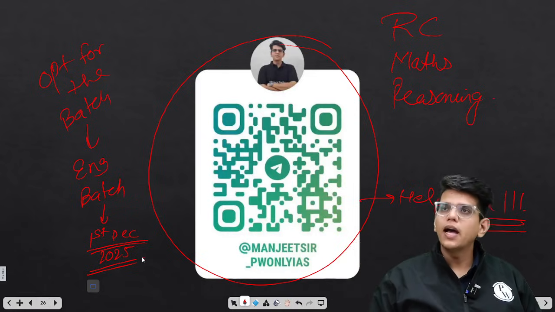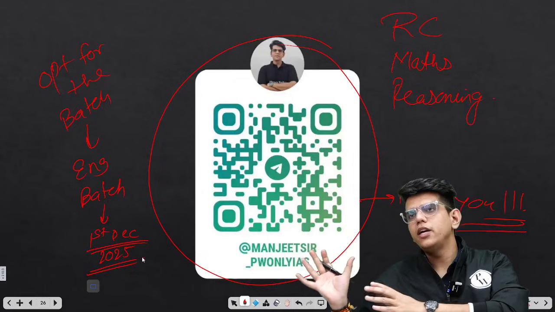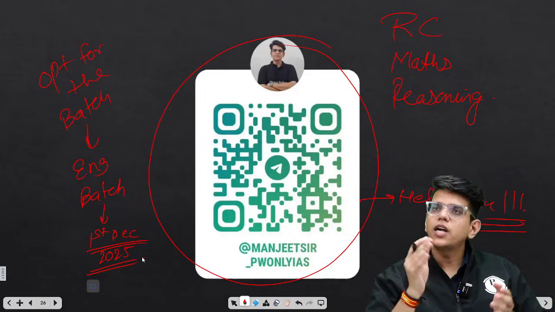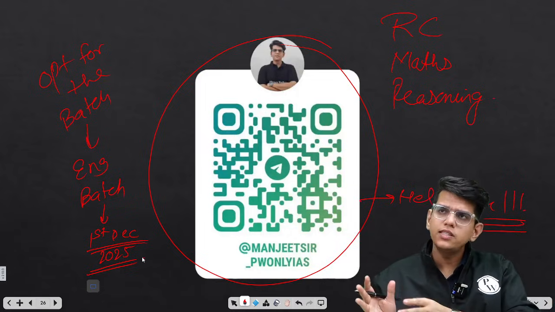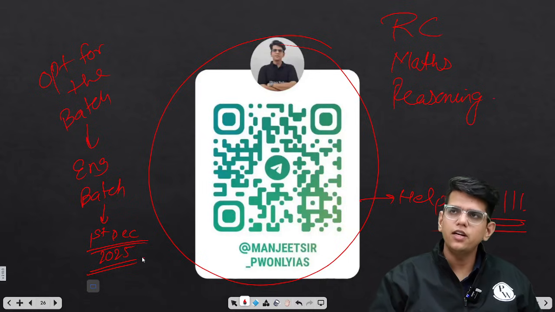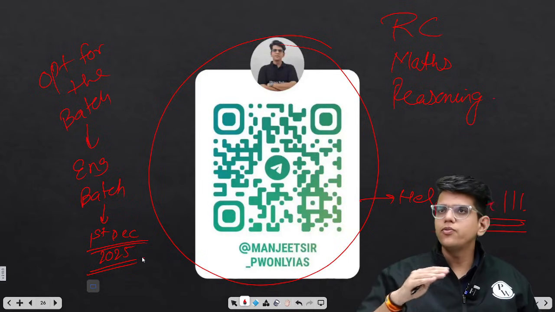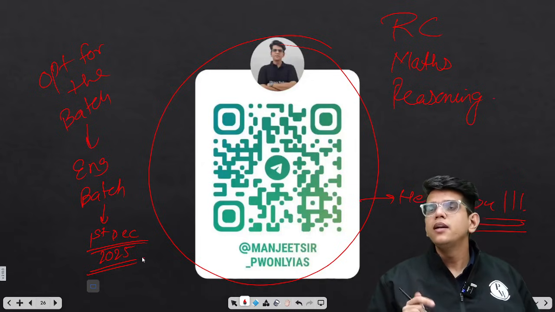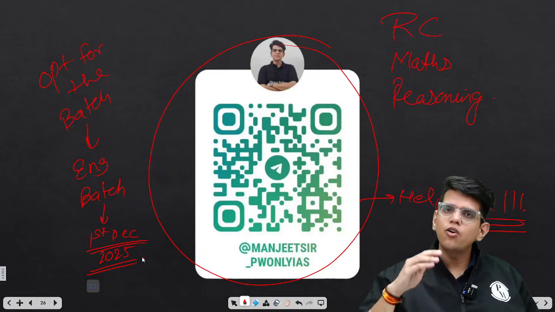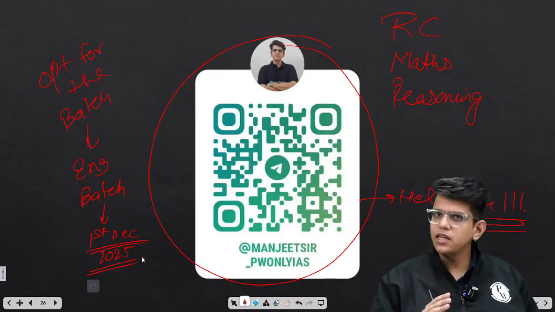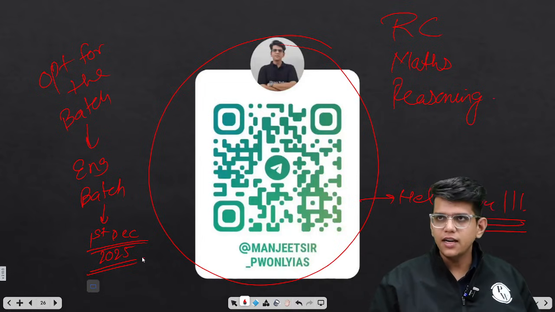Okay? I have tried to solve the 2021 paper as I would or as you should in the exam, starting from the easy questions from all the sections, reasoning, quant and reading comprehension, and then moving to the difficult questions. I have tried to solve all the questions in as much detail as possible, considering that all those who will attempt the paper have already completed their preparation for CSAT and are now trying to find where they stand.